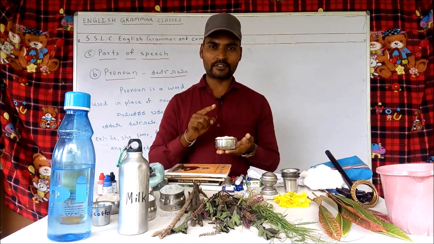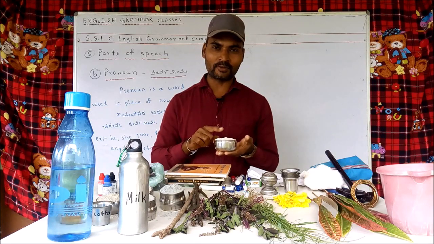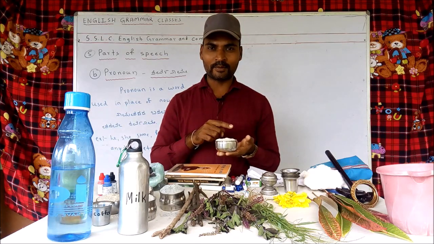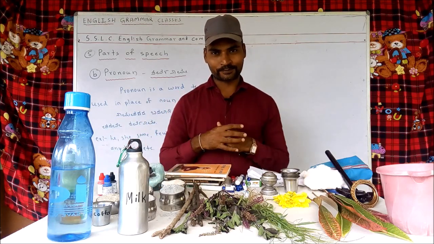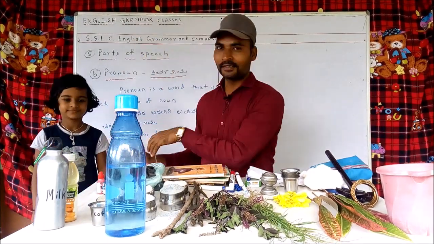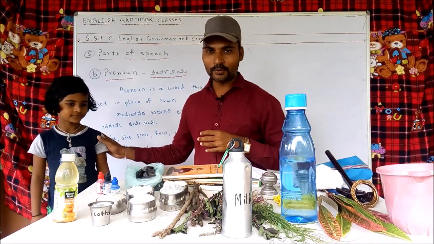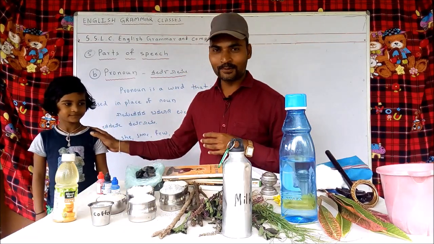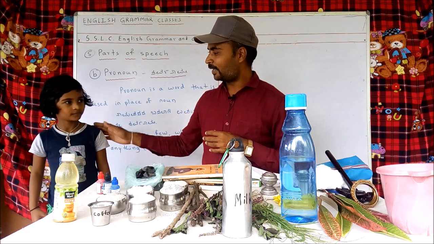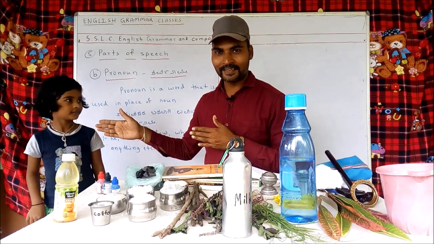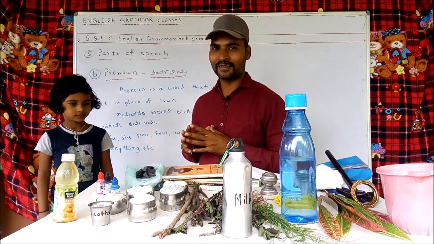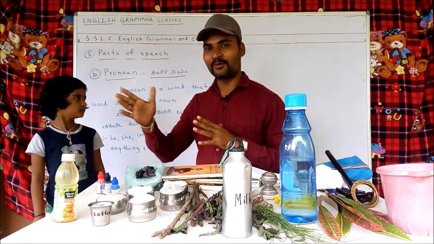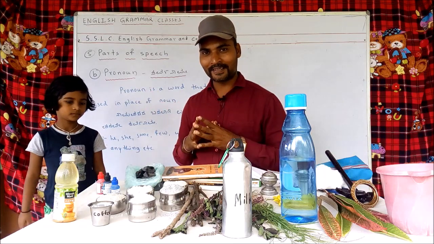Then when we want to say something about the same object, we have already taken the name, we take pronoun. Okay, this is what pronoun is. Now let's take the example of this girl, this child. Child is common noun. Her name is Prerna, that is a proper noun. Now we call her Prerna, we can call her she.